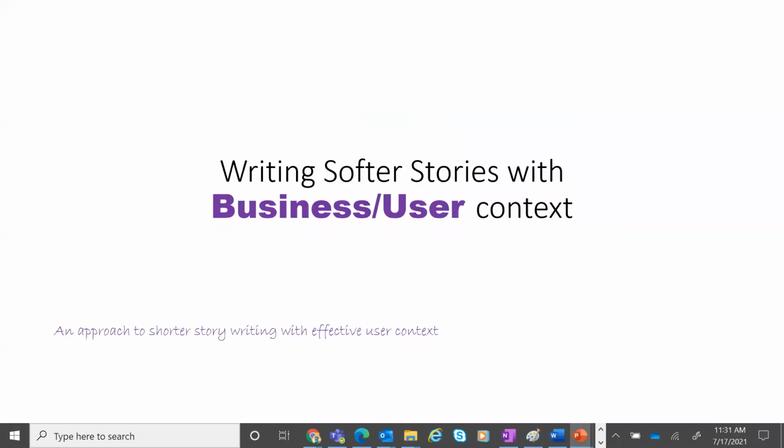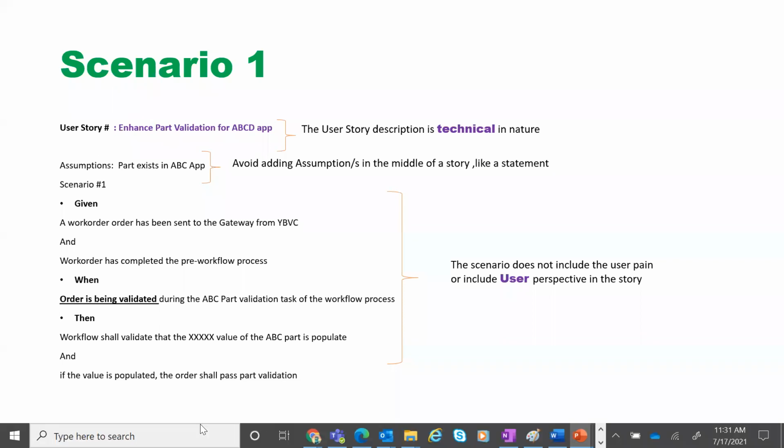Okay, so the topic we're talking about is writing software stories with business or user context, an approach to shorter story writing with effective user context. The user context is mostly missing in a lot of the technical stories. Let's look at the first scenario. Here we are talking about a user story by the name Enhanced Part Validation for the ABCD application. What do you mean by this?